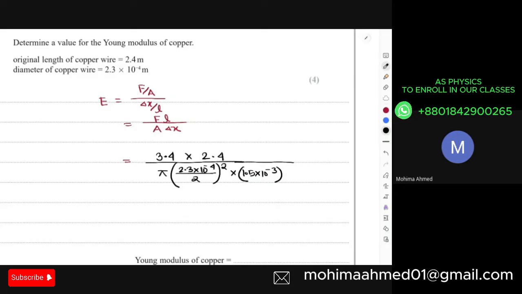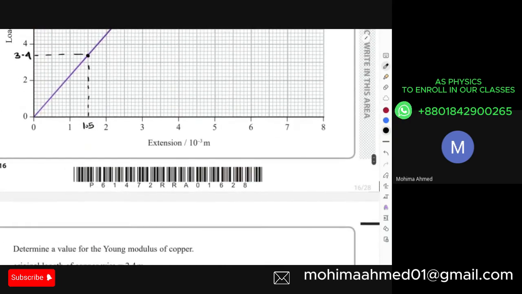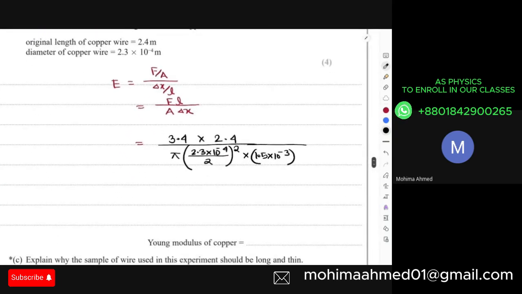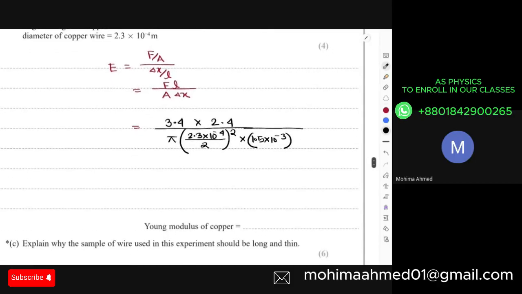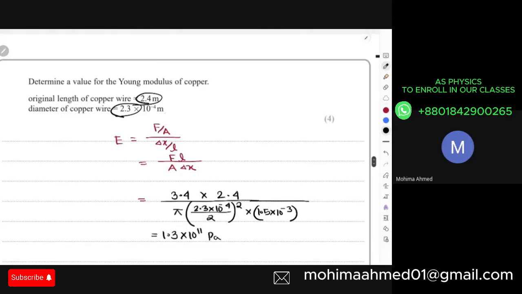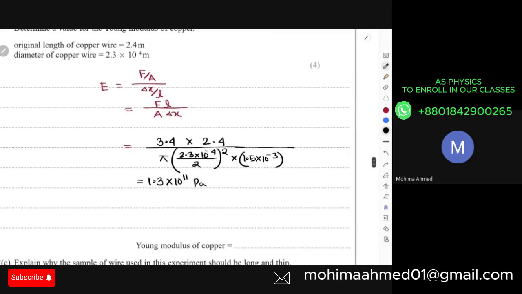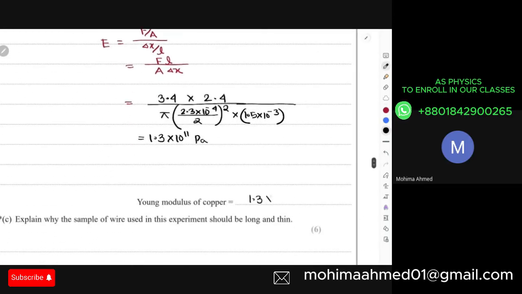extension graph. 3.4 multiplied by 2.4, divided by pi multiplied by (2.3 × 10^-4 divided by 2) squared, times 1.5 × 10^-3, and that gives you the final answer as 1.3 × 10^11 pascals. So we have 1.3 × 10^11 pascals, right? I can clearly understand all the values were given to one decimal place, so I also chose to keep my answer to one decimal place.